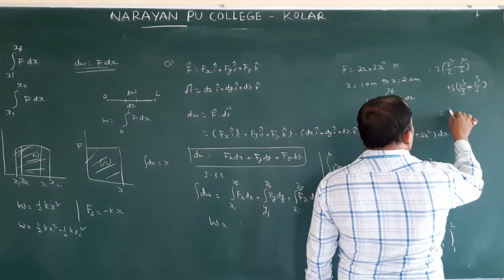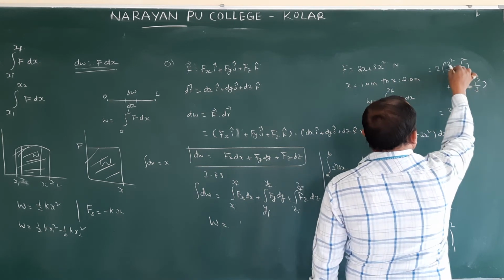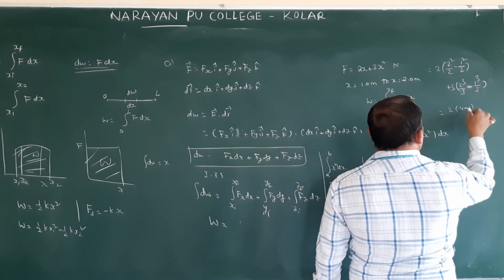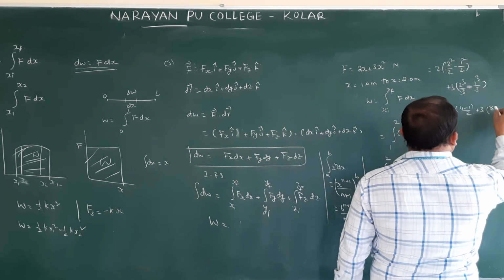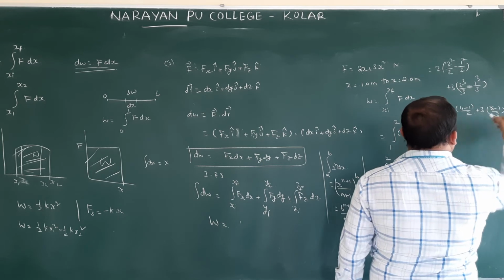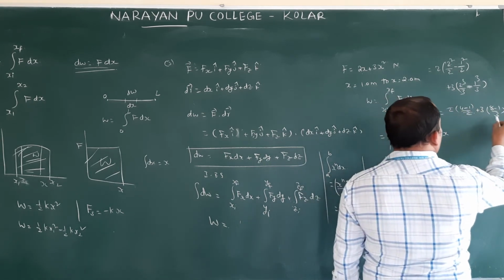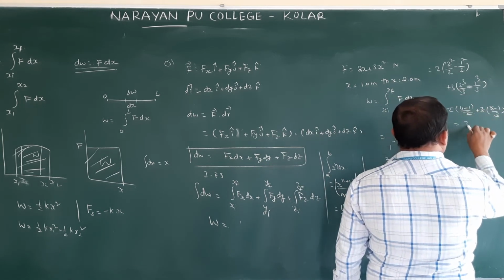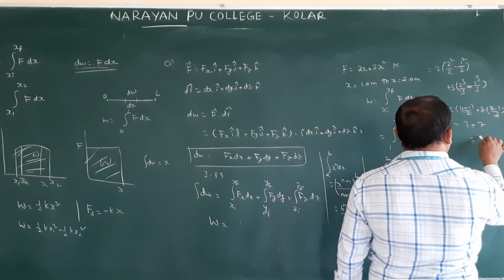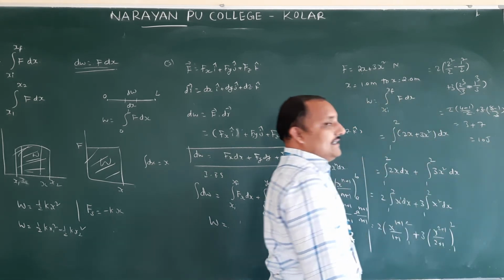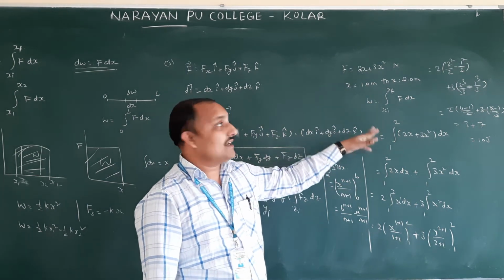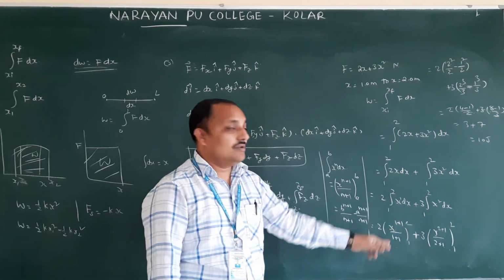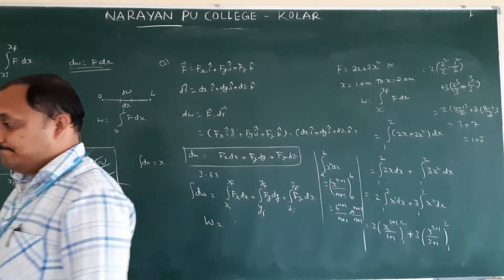You can take 2 square by 2, that is 4 by 2, minus 1 by 2, plus 3 times 8 by 3 minus 1 by 3. The 2 cancels. 4 minus 1 is 3, 8 minus 1 is 7. That is 10 joules. This is work by a variable force. Whenever they give it like this, you should do like this.